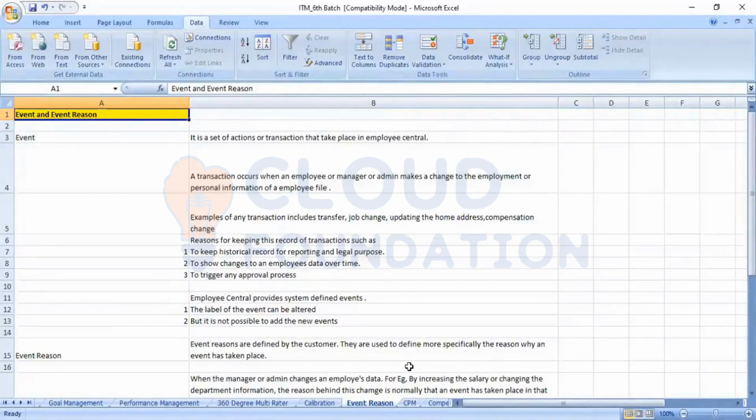But we should know how to write the business rule. First of all, we should understand the scenario coming from the customer and how to frame that scenario as a condition in the business rule. After framing the condition in the business rule, we need to assign that condition at the right area. That is also very important. Once we assign it, the third step is we need to test it, to see whether the rule is working correctly or not.